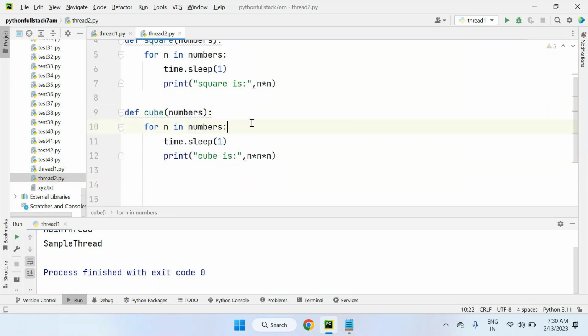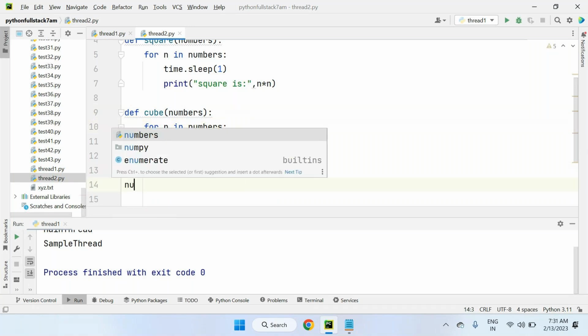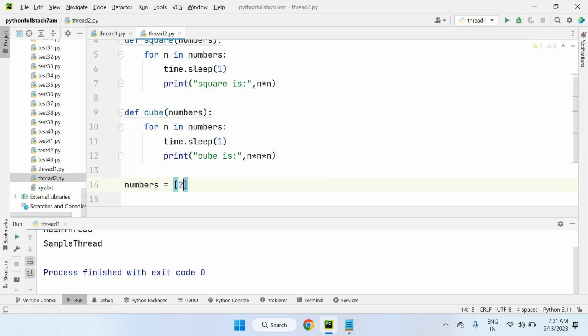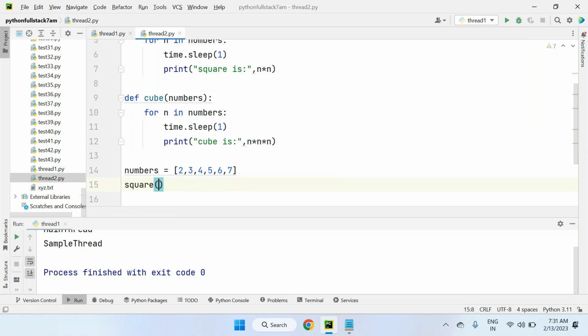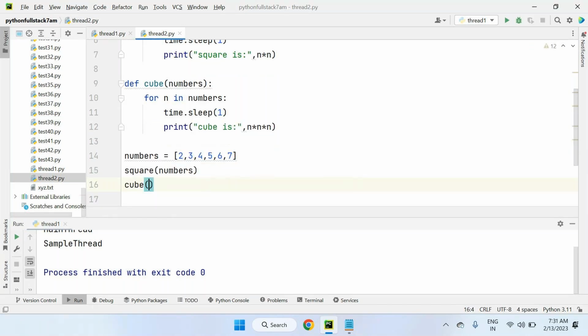To call these functions, first we require inputs. I'm taking a number of inputs, passing multiple values to the square and cube functions. I loop through the iteration, so one by one each number is collected from these numbers and printed, its square and cube. So numbers equals 2, 3, 4, 5, 6, 7. Then I call the square function by passing these numbers, and I call cube also by passing these numbers.